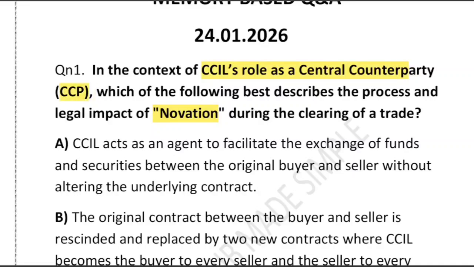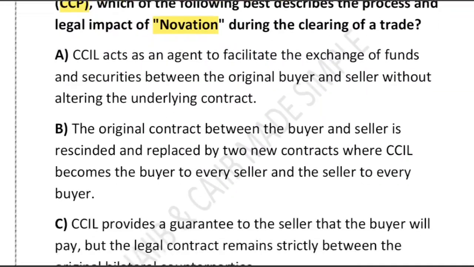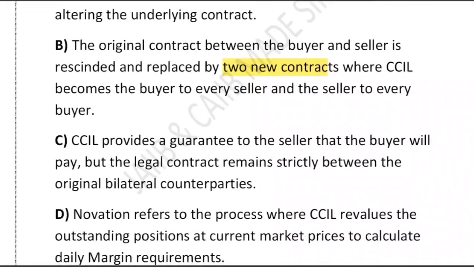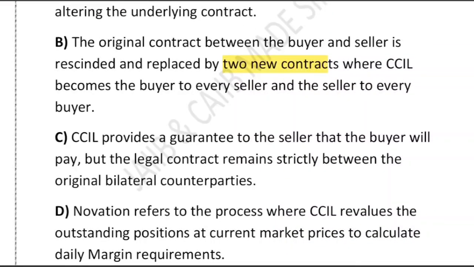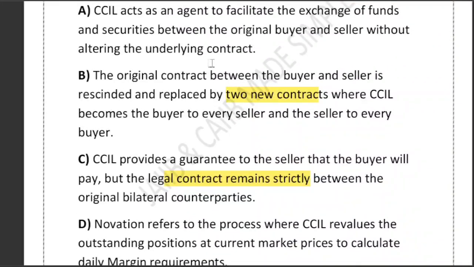The options they have given: A, CCIL acts like an agent to facilitate the exchange of funds and securities between the buyer and the seller. B, the original contract between the buyer and seller is rescinded and replaced by two new contracts where CCIL becomes the buyer to every seller. Option C, CCIL provides a guarantee to the seller that the buyer will pay, but the legal contract remains strictly between the original bilateral counterparties. D, novation refers to the process where CCIL revalues the outstanding position at the current market price to calculate the daily margin requirement. So these are the four options, and you have to choose the correct one. Just pause a little bit and think about it.